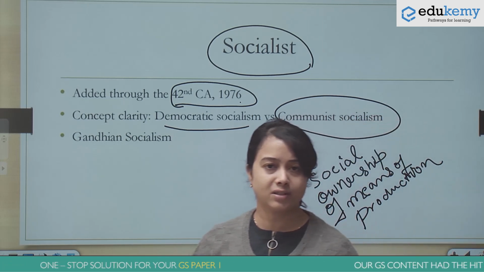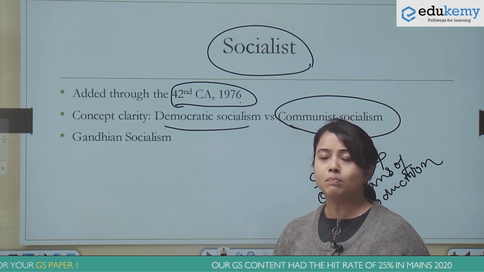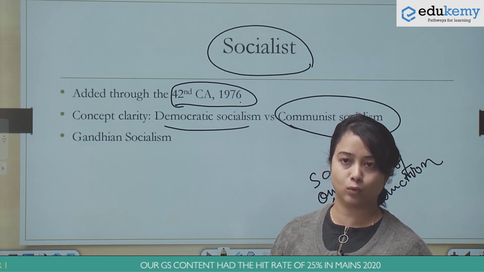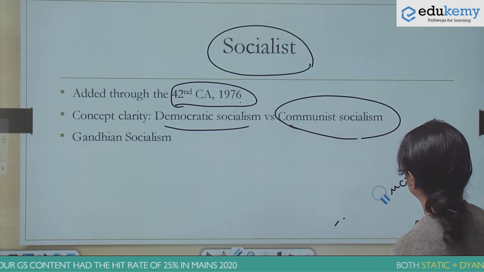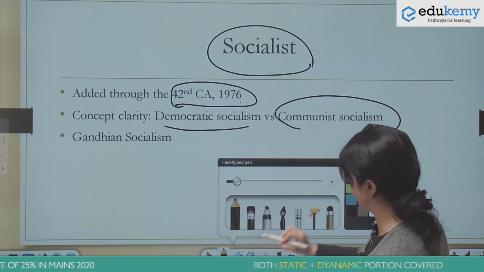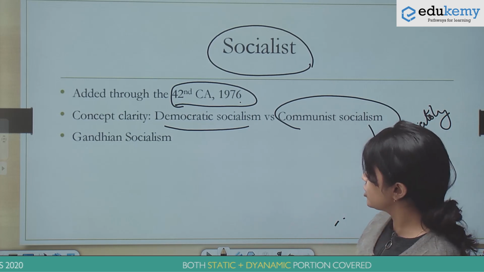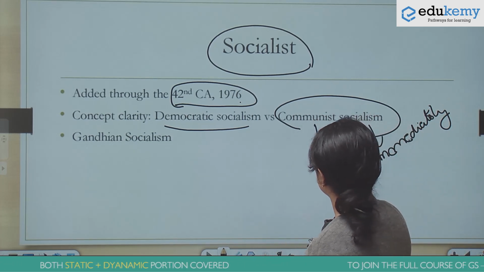So what is the difference? In case of communist socialism, there is no belief in a gradual journey towards socialism. The idea is that the objective of socialism has to be attained immediately. And to attain this objective immediately, they often resort to use of force.